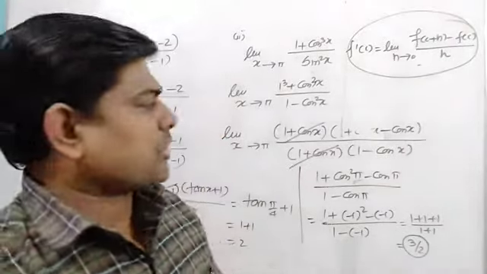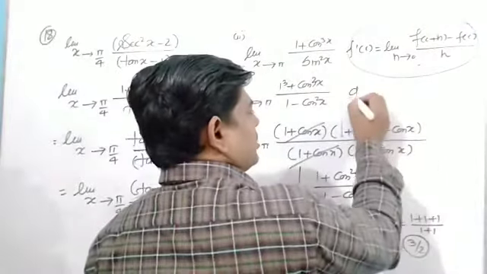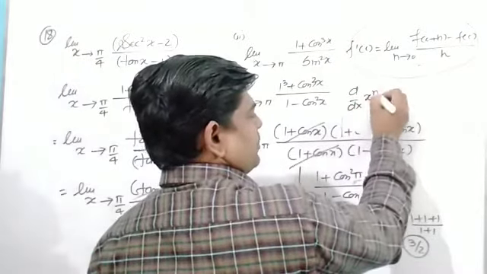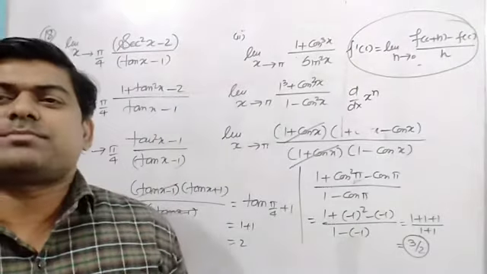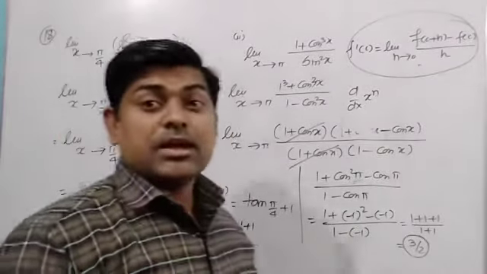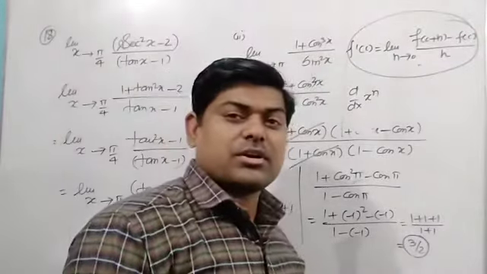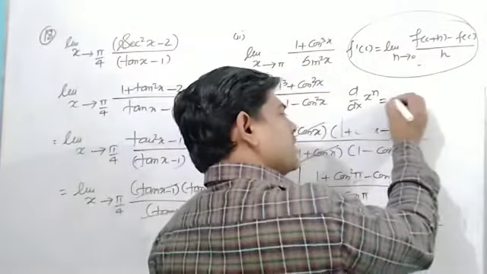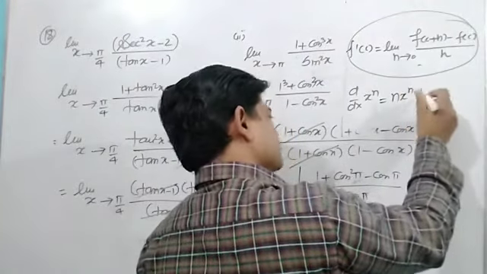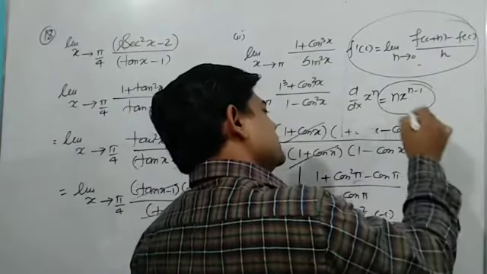One more thing I want to tell you, we have d/dx of x to the power n, the differentiation of x to the power n with respect to x, or I can say the derivative of x to the power n with respect to x. Now the formula is n x to the power n minus 1. If some student asks me, sir, how has it come?